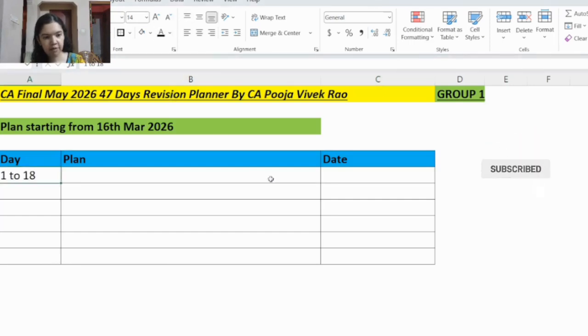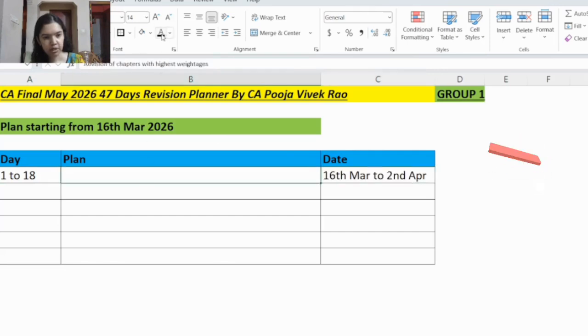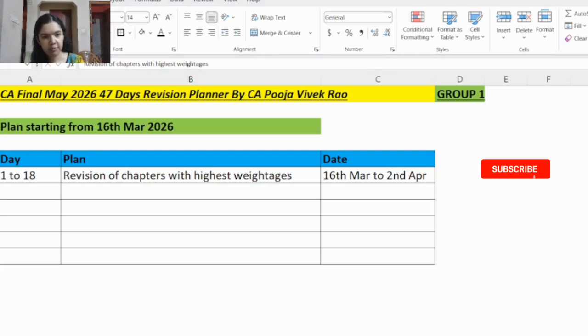So from day number 1 to day number 18, that is from 16th March to 2nd April. Here you will start your revision by revising the chapters with the highest weightage. So while starting a revision, it's always better to start revising the chapters with the highest weightage.